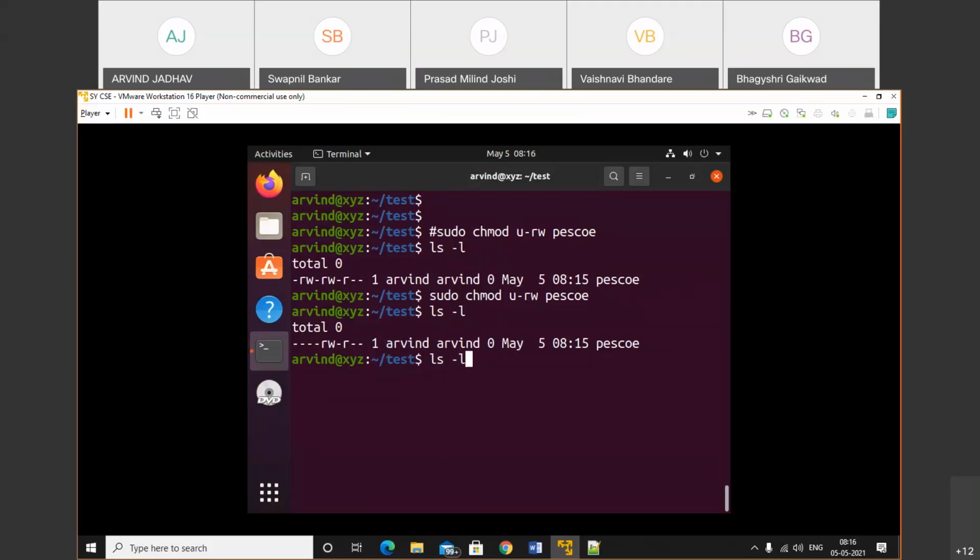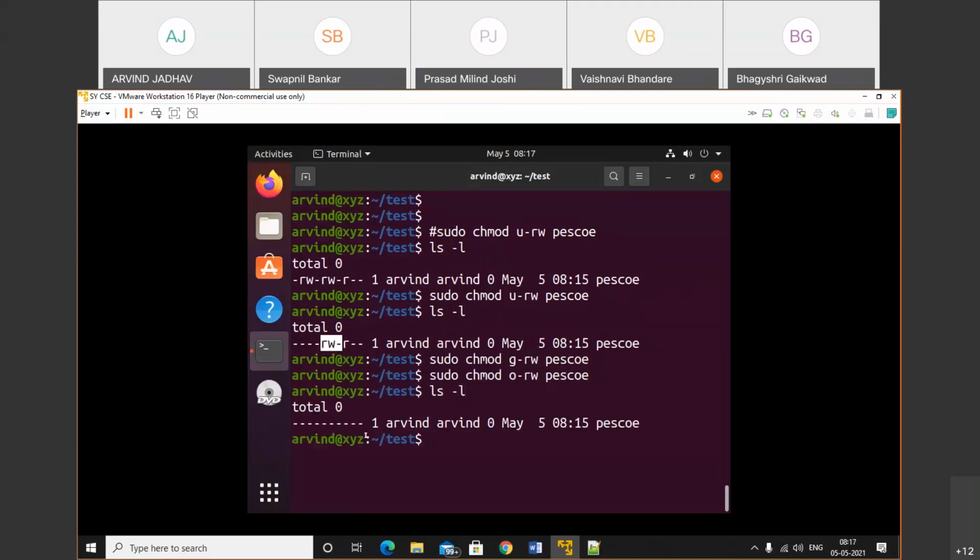If you want to remove the permission of group also, just use sudo chmod g minus, and the name of the file is psv, and the last one is other. Check out, do we have any permission? No, we don't have any permission.